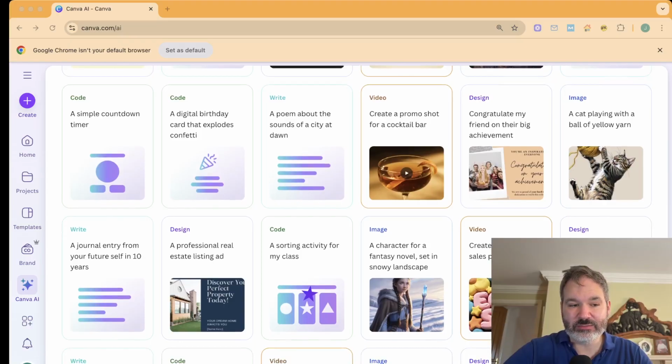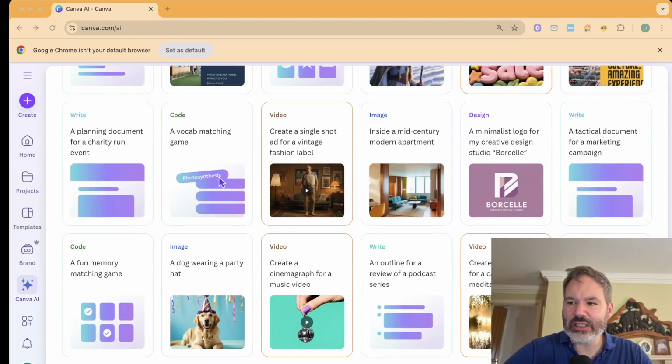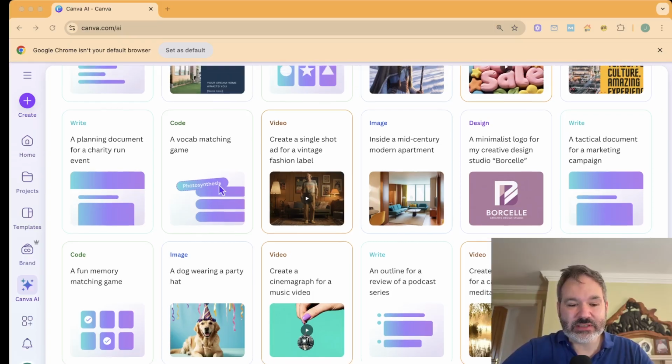Because you can customize it. Remember that. You'll make the changes you want for it to look like. A sorting activity for my class. Vocab matching game. This is going into education, business, everything. We're all gonna need to up our games with this because we'll need to be using these sorts of resources. Otherwise, we'll just look rubbish, really. And we're just all going to have to up our games with what's coming here.